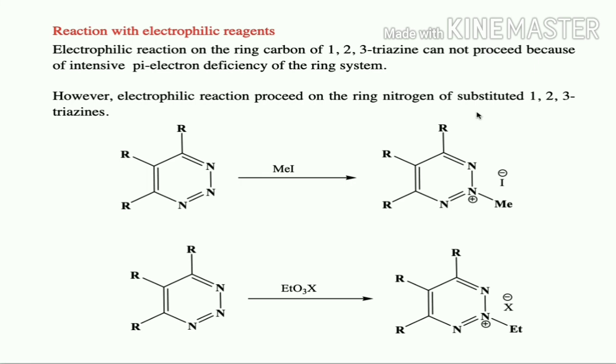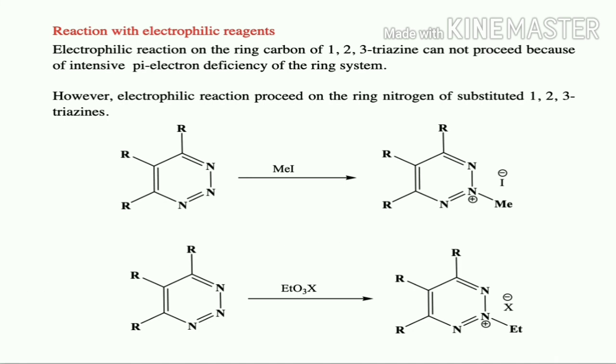So if there is a substitution, then the electrophilic addition will occur on the nitrogen, not on the ring carbon, and that too on the second nitrogen. This is an example of electrophilic addition on nitrogen, that is an alkylation reaction. This is also an alkylation reaction. So electrophilic addition or substitution reaction is very difficult because of pi deficiency of this 1,2,3-